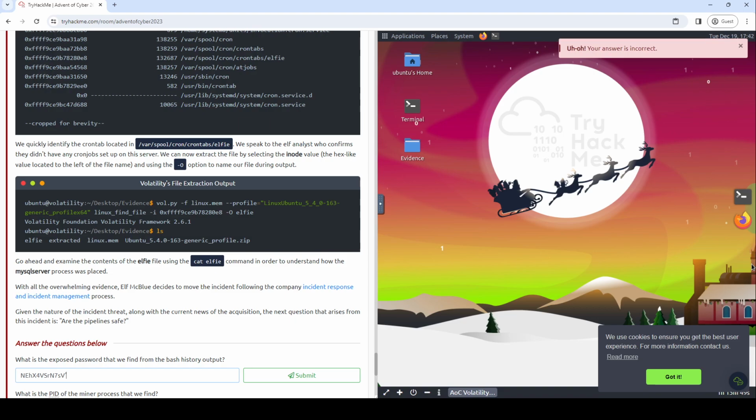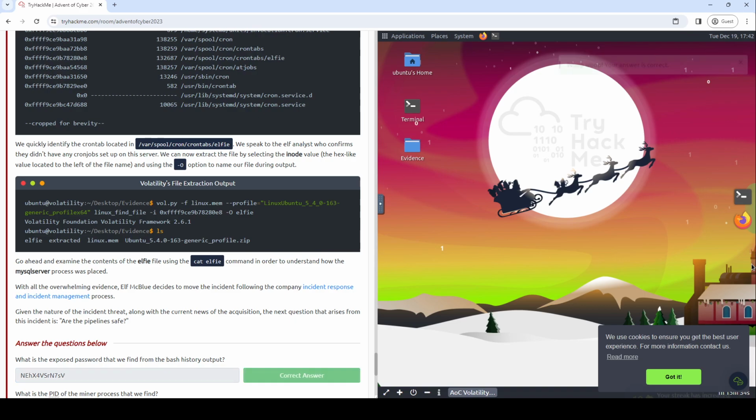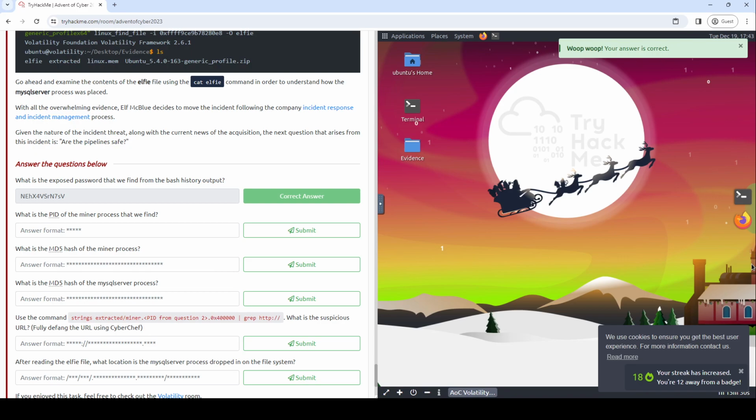That is NEHX4VSrN7sV. Big N, big E, small h, big X, 4, big V, big S, small r, big N, 7, small s, big V. And we move this quote here at the end, and that should be it. Yep, that's the correct answer. Hooray. What is the PID of the miner process that we find? 10280. That is the correct answer.